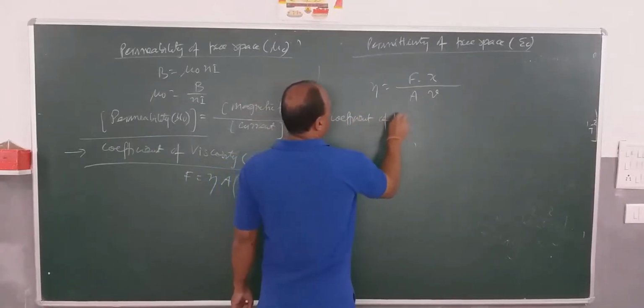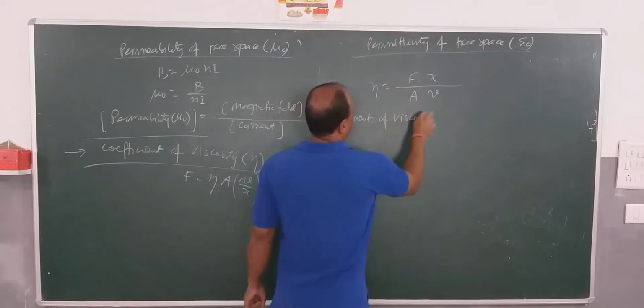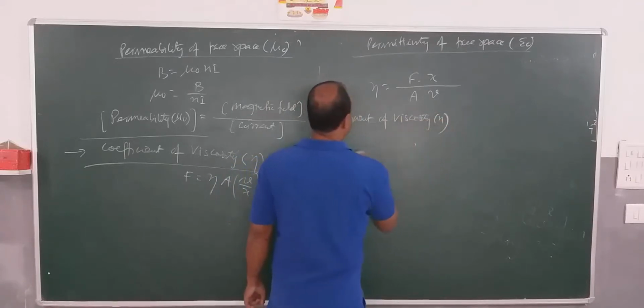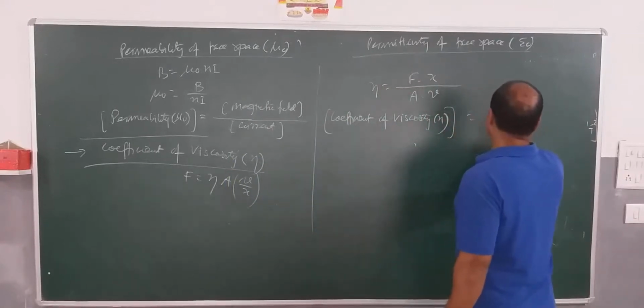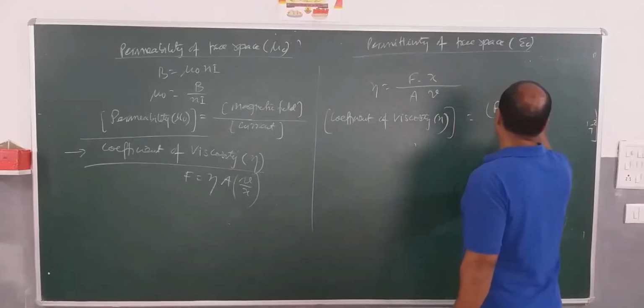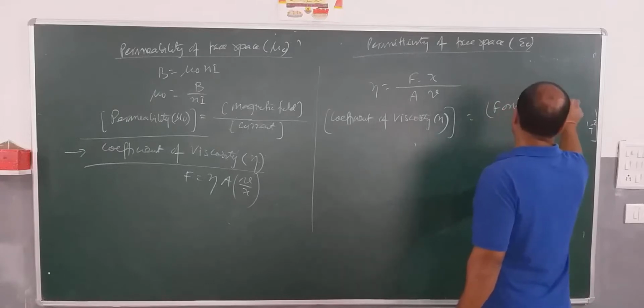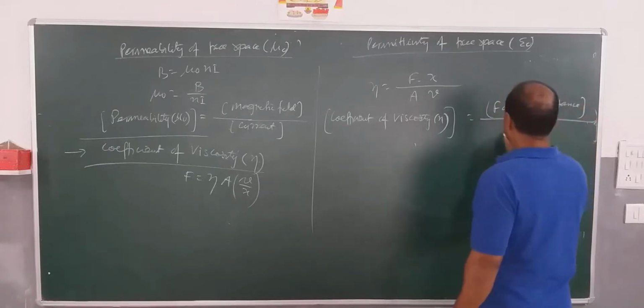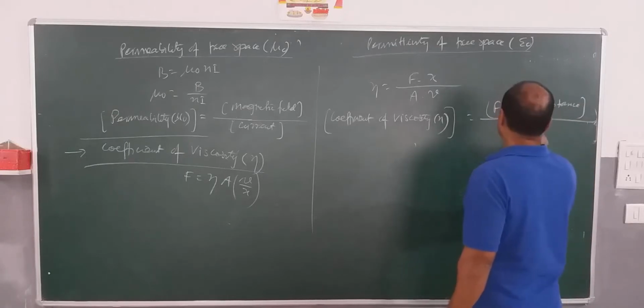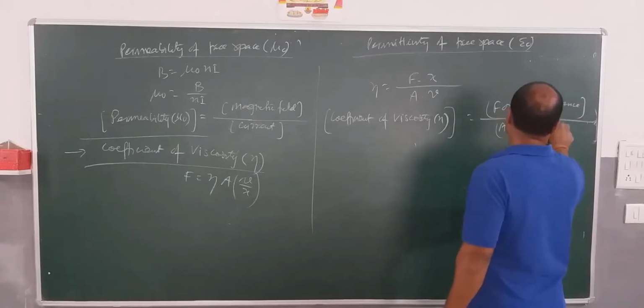Very easy. So dimensional formula for coefficient of viscosity, eta, will be equal to force into distance divided by area into velocity.